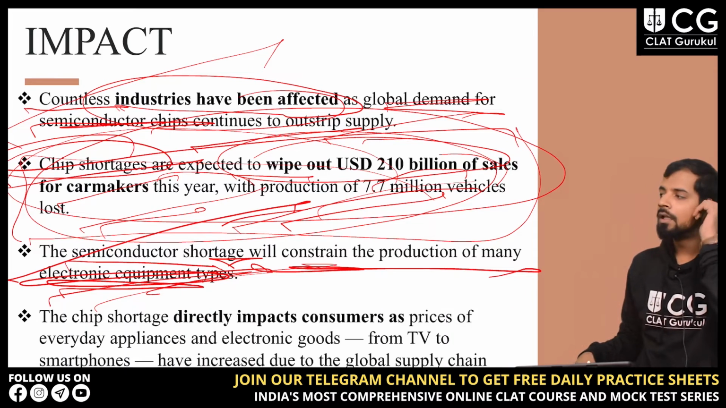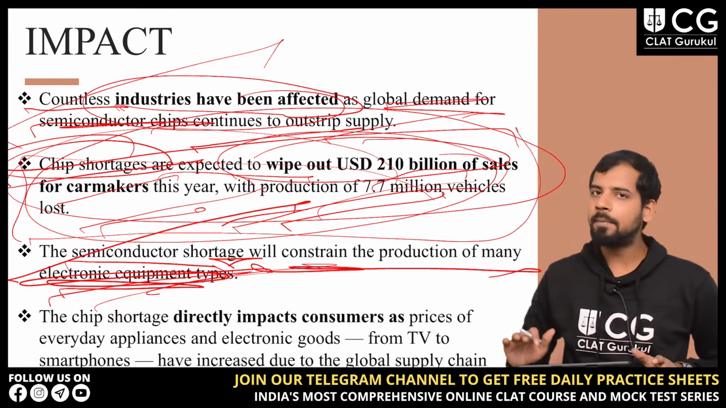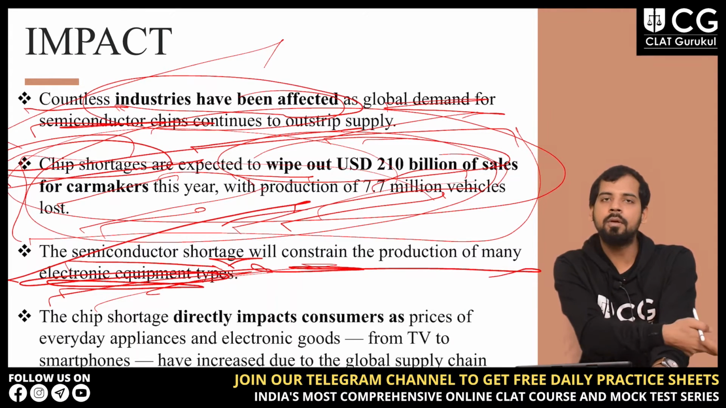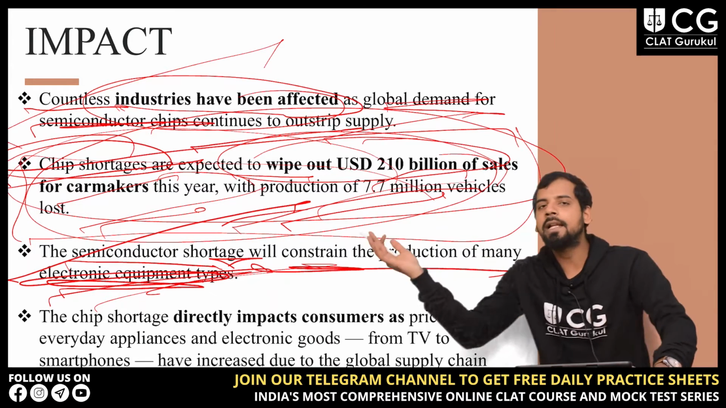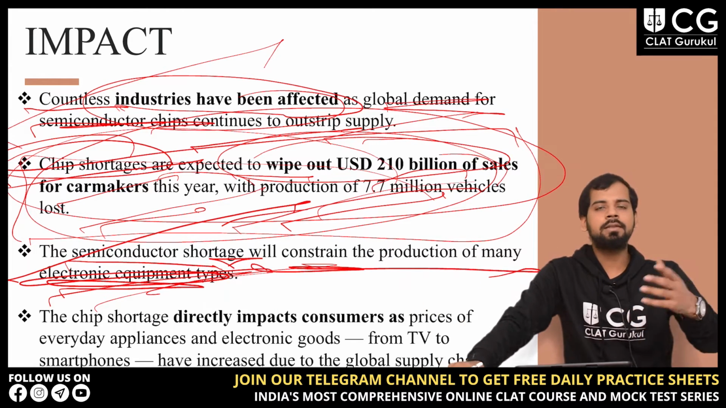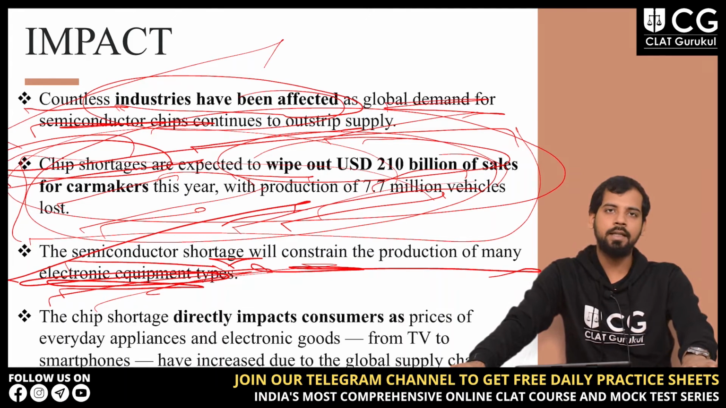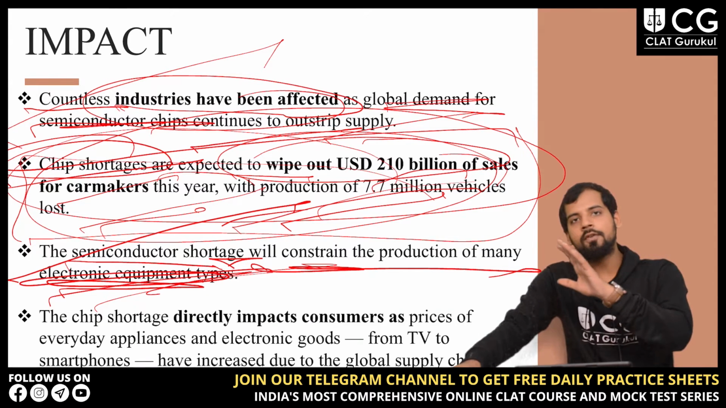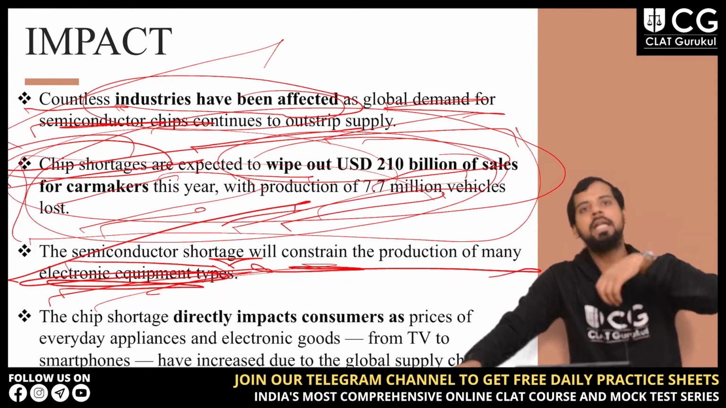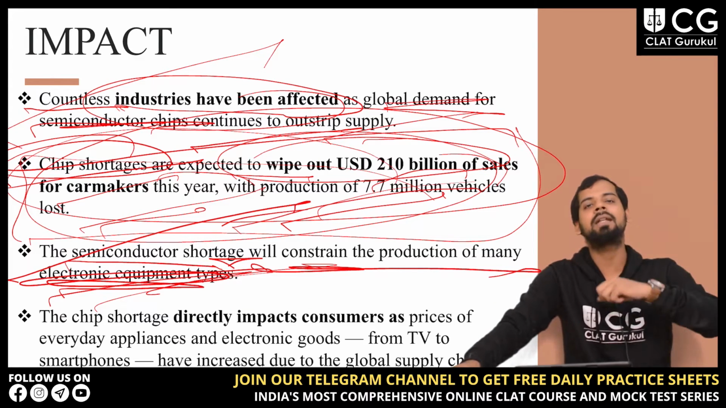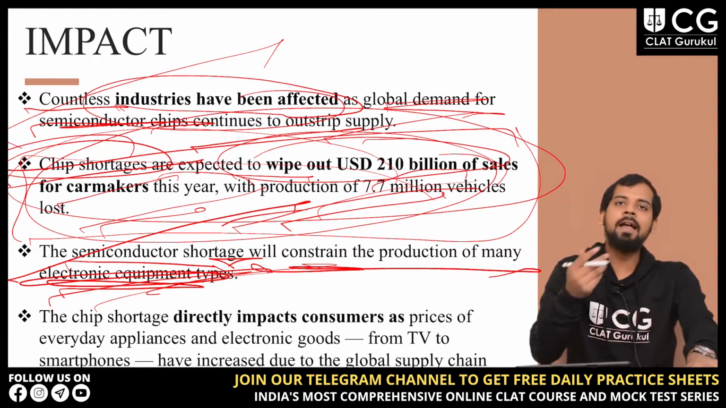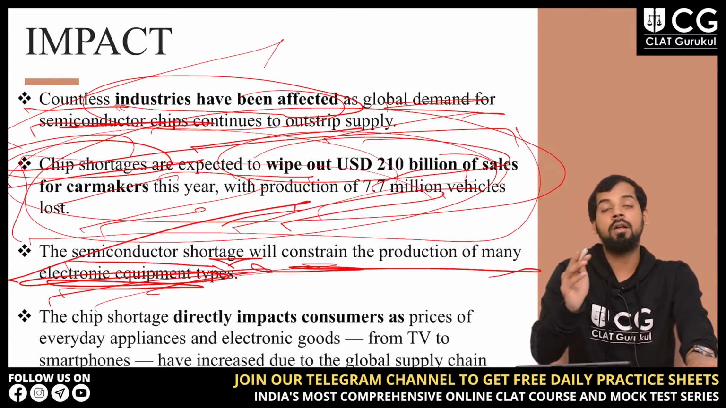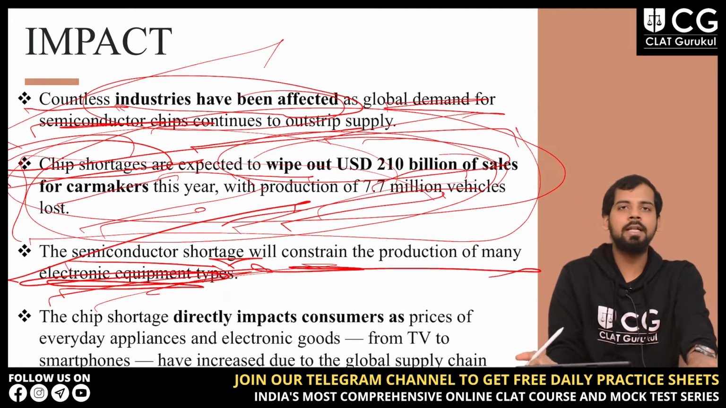Then, semiconductor shortage will constrain the production of many electronic equipment types. Again, the shortage of semiconductors will have an impact on every industry in which the raw material is the semiconductor itself. Every electronic equipment somehow involves semiconductors. So if there is a shortage of semiconductors, a shortage of raw material, the whole factory, the whole industry will get affected. The whole electronic equipment types will get affected, right? Because you can't manufacture such things if you don't have a supply of raw material itself, right?